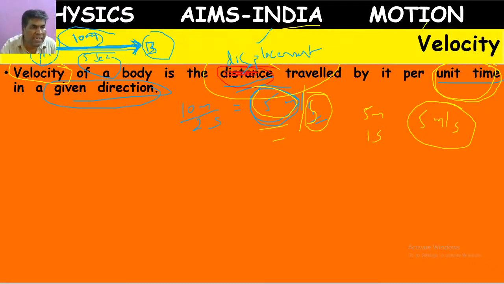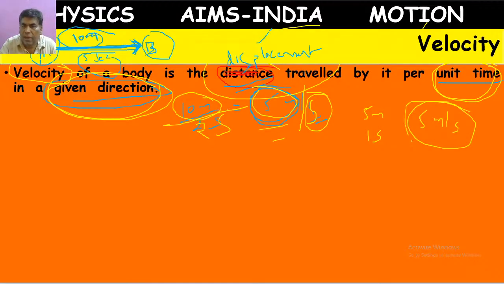But here one condition is very, very important: in a given direction. The direction should be constant and should not change. How do we get velocity? By dividing the complete displacement by the complete time, 10 meters per 2 seconds. If we divide total displacement by total time, automatically we will get the velocity of the object.